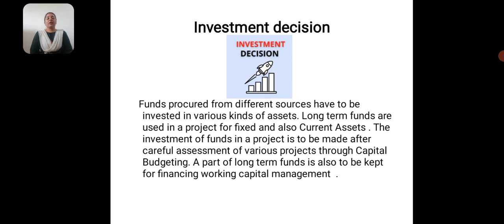So whenever the company decides whether to invest in a particular business or not, that is known as the investment decision. And this decision is taken basically by capital budgeting.